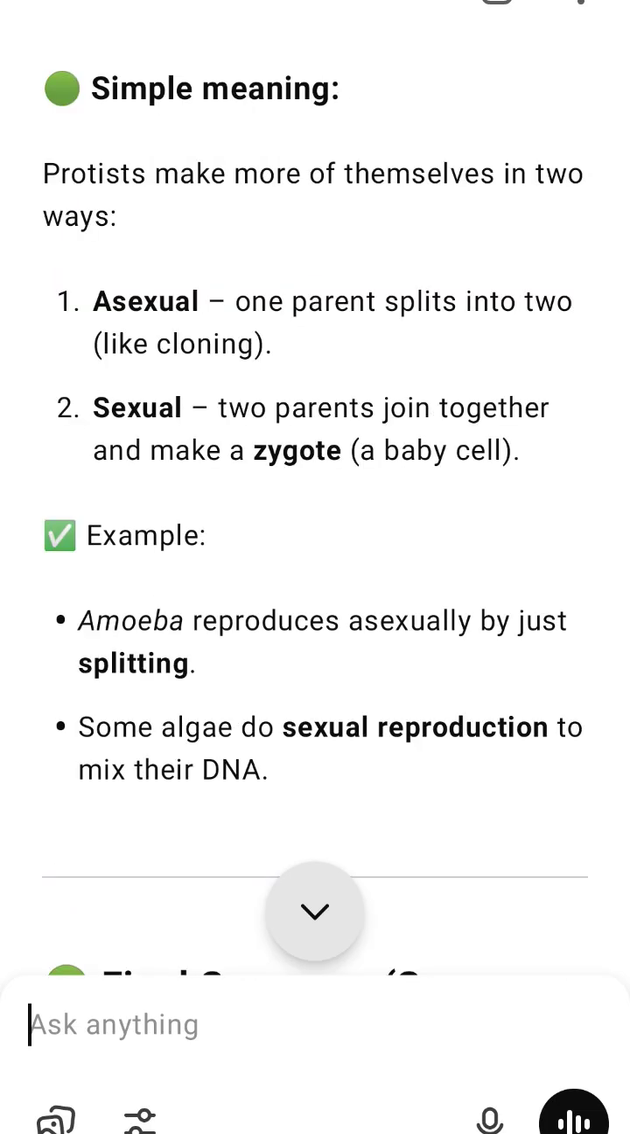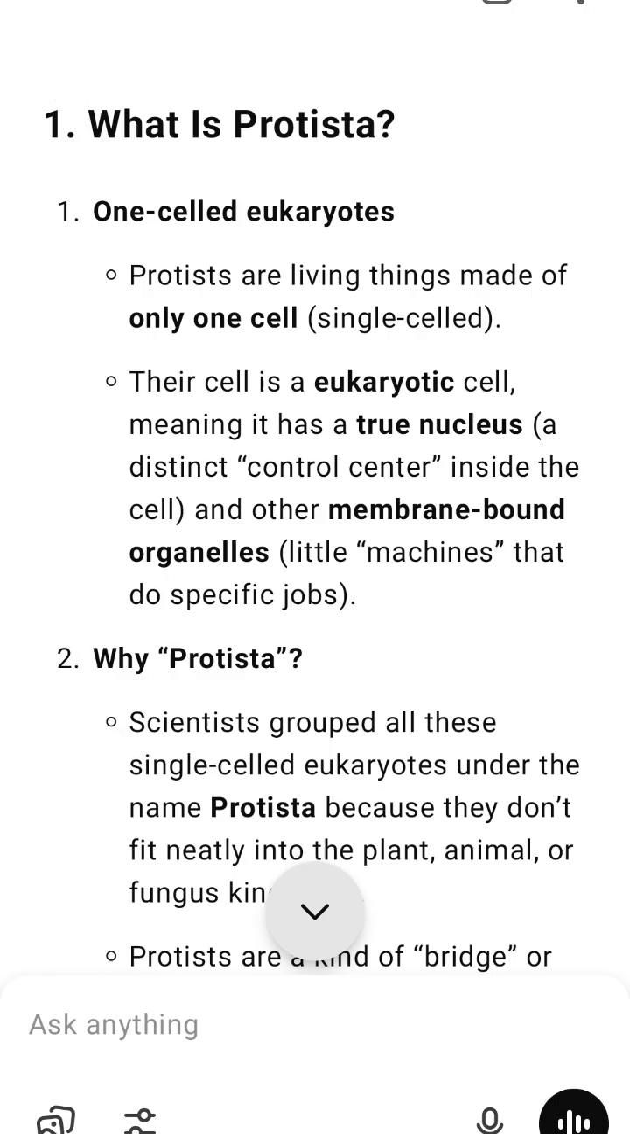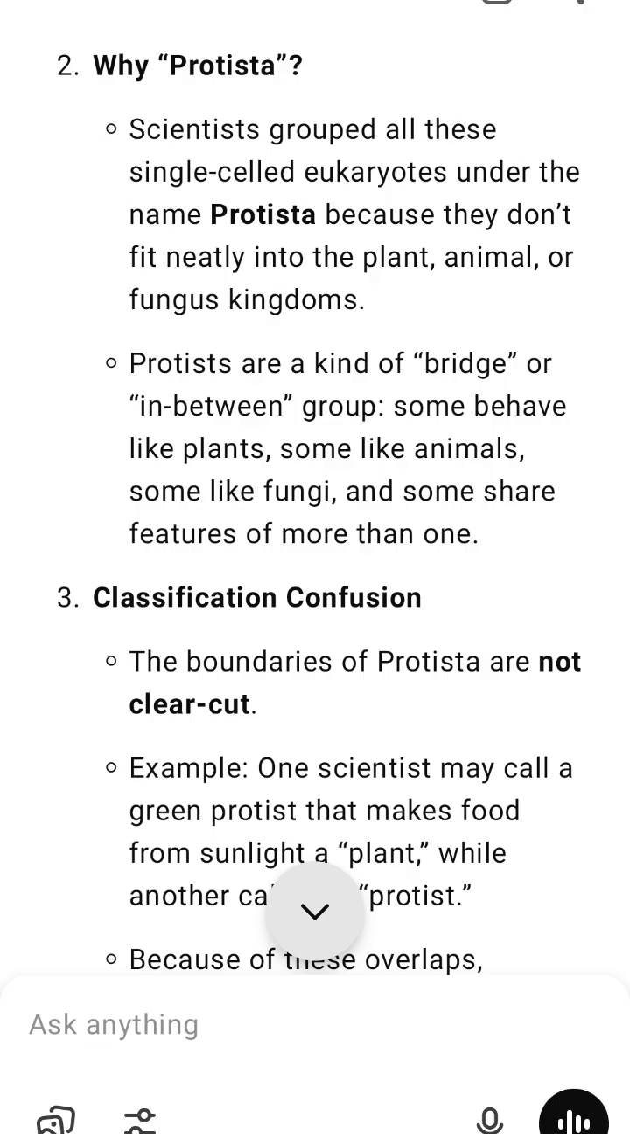Number 7. Why protists matter. 1. Oxygen and food webs. Photosynthetic protists produce a large portion of the world's oxygen, especially diatoms in oceans. They are food for many animals, from microscopic crustaceans to fish to whales.